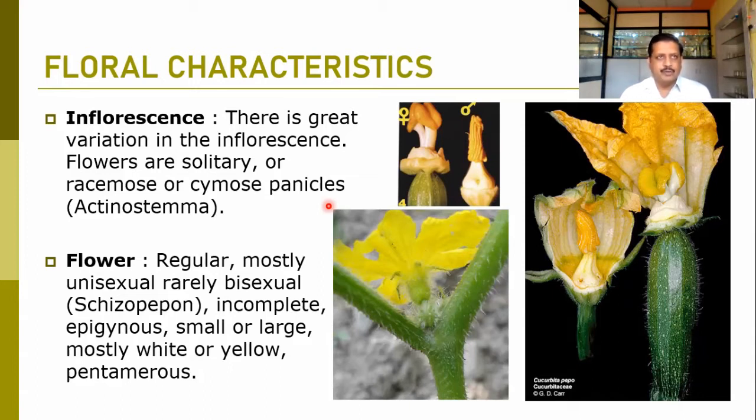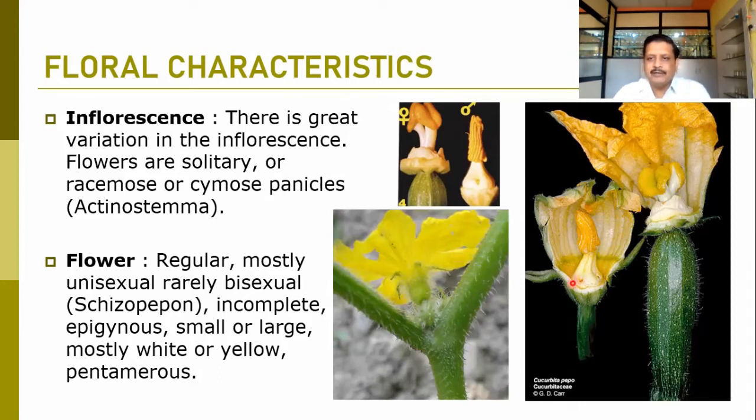They are incomplete because all four whorls do not regularly appear. So calyx, corolla, or either androecium or gynoecium may be present. So it is an incomplete flower. Then the condition is mostly epigynous because the ovary is inferior in this family Cucurbitaceae. Flowers may be smaller or larger in size, and mostly they are white or yellow in color, with calyx and corolla in 5 in number. That's why the pentamerous flower is there. So here you can find a typical structure of the flower.